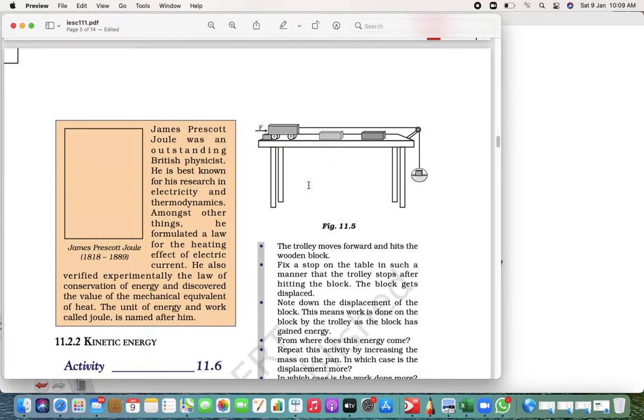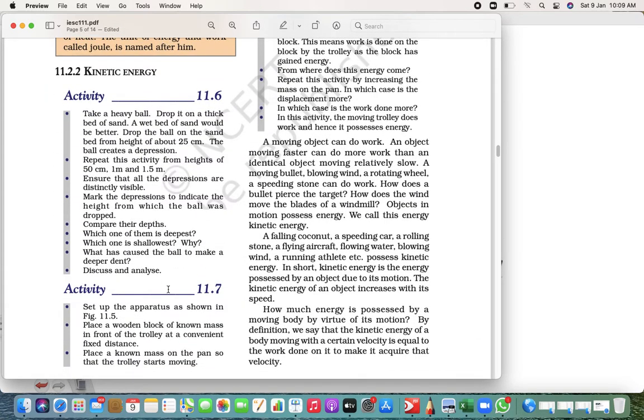Now, the first thing we are going to learn is kinetic energy. What is kinetic energy? Everything which is in motion possesses kinetic energy.